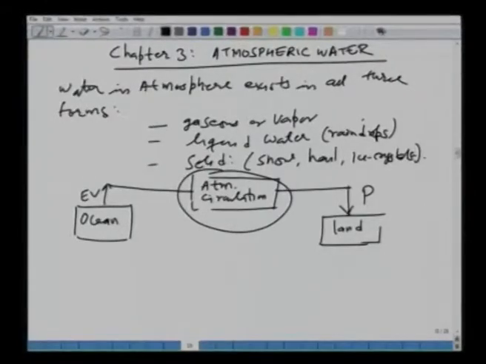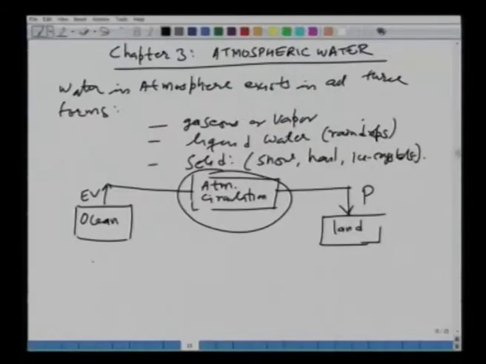The driving force of this atmospheric circulation, or the movement of water along with the winds, has two factors. One of them is the heat energy provided by the sun, and the other is the rotation of the earth itself.